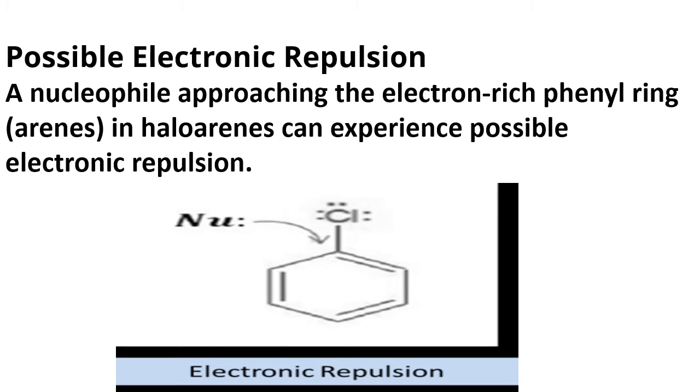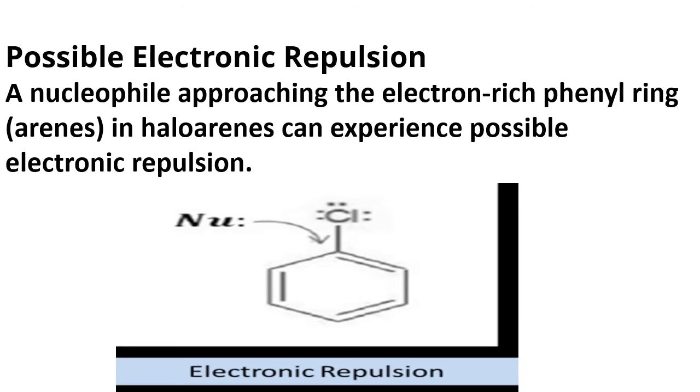So all these reasons help us understand why haloarenes are less reactive towards SN reactions compared to haloalkanes. That doesn't mean they will not undergo them, I am repeating, but compared to haloalkanes, they are less reactive. They require strong conditions. Whenever you apply strong or drastic conditions, only then will haloarenes undergo SN reactions. Otherwise, under normal conditions, it is very difficult, whereas in the case of haloalkanes, such strong conditions are not required. Mild conditions are required.